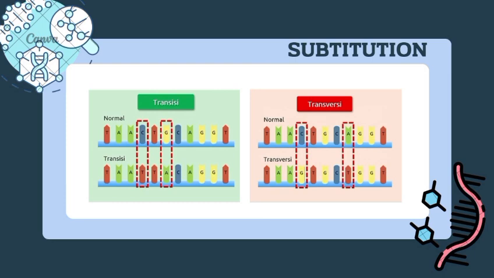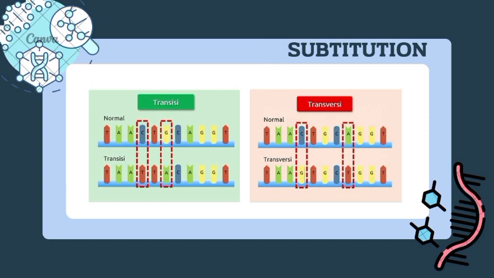So the next is substitution. A substitution mutation happens when one base in DNA is replaced by another base. Substitution is divided into two types. The first type is the transition mutation. A transition happens when a base is replaced by another base from the same chemical group.